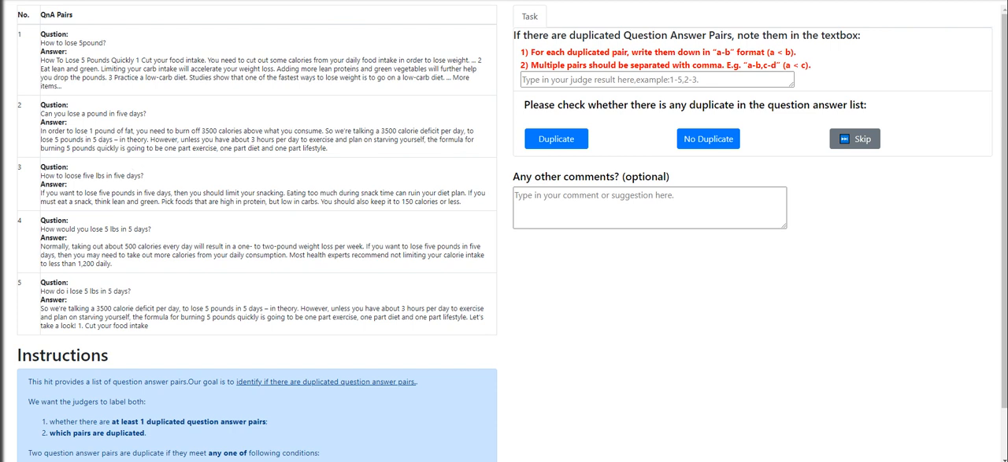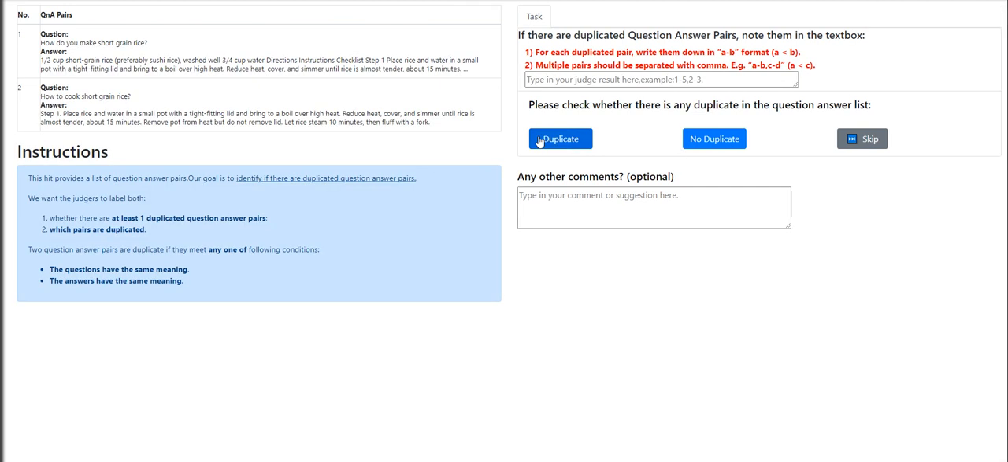To lose, okay, this might be duplicate. How to lose 5 pounds? Can you lose 5 pounds in 5 days? Quickly. Okay, they are different. How to lose 5 pounds in 5 days? So these are duplicates. Let's mark it now. Two hyphen three. How would you lose? Okay, include number four. How do I lose 5 pounds and include number five?